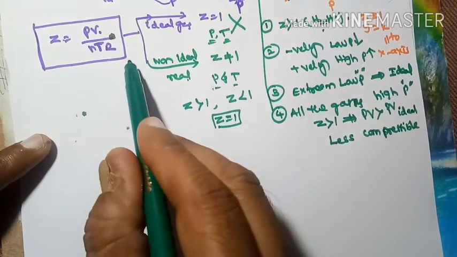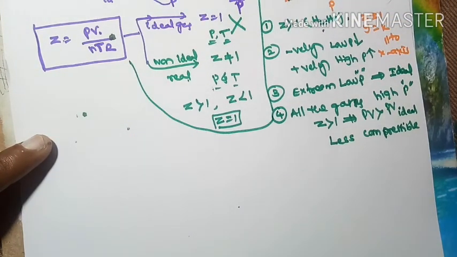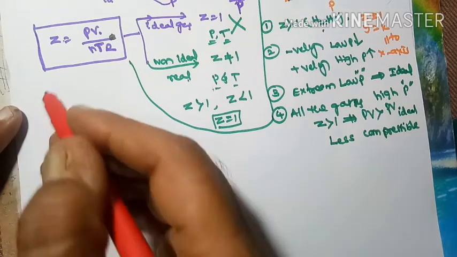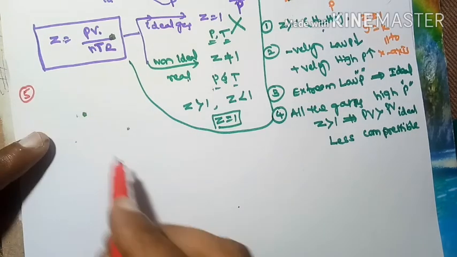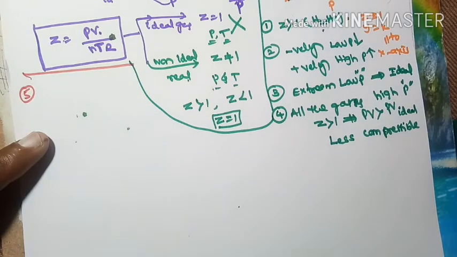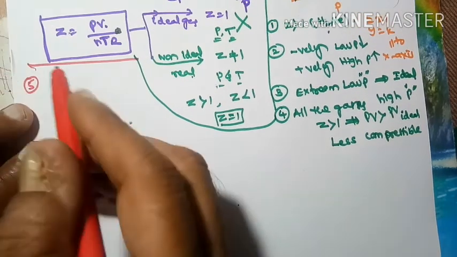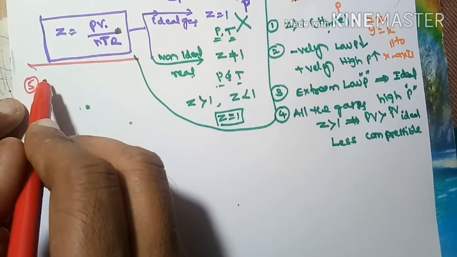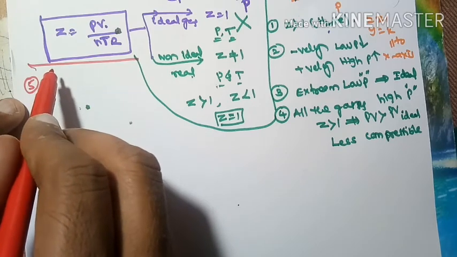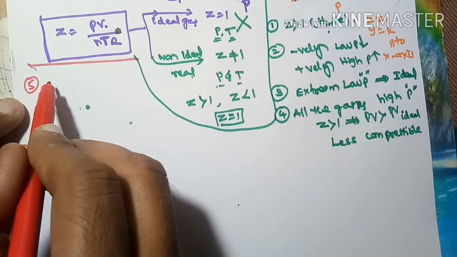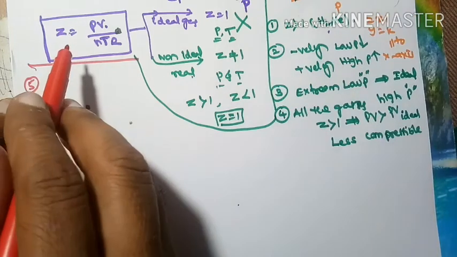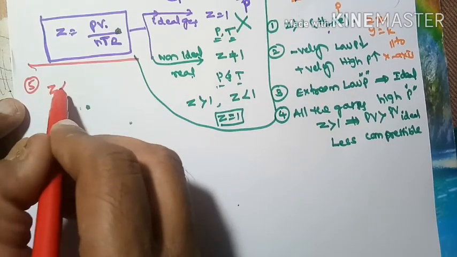Now let me take some more points related to this graph. Now I am taking the fifth point: at intermediate pressure conditions, at medium pressure conditions, for nitrogen, methane (CH4), ammonia-like gases, Z is less than 1.